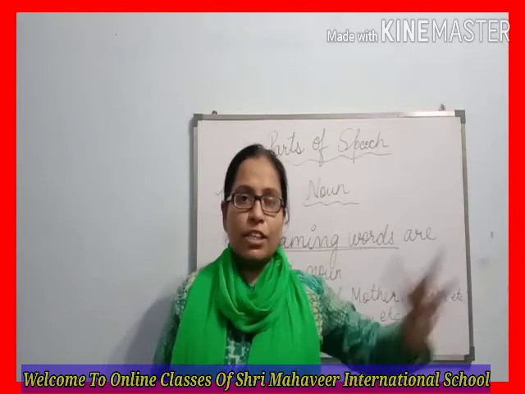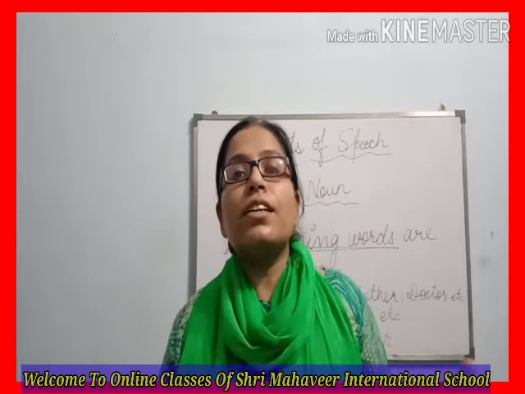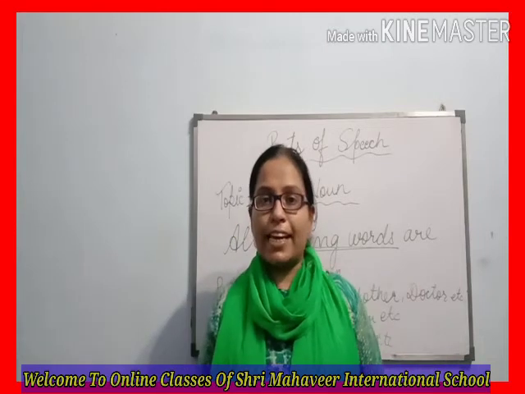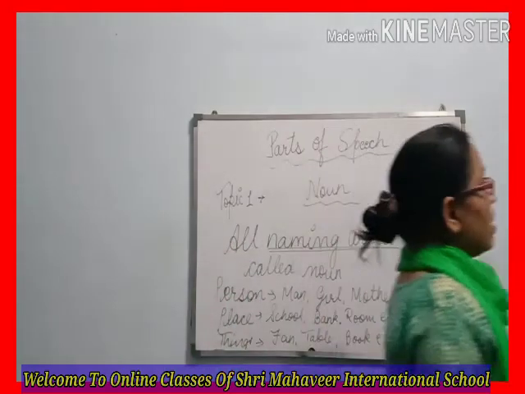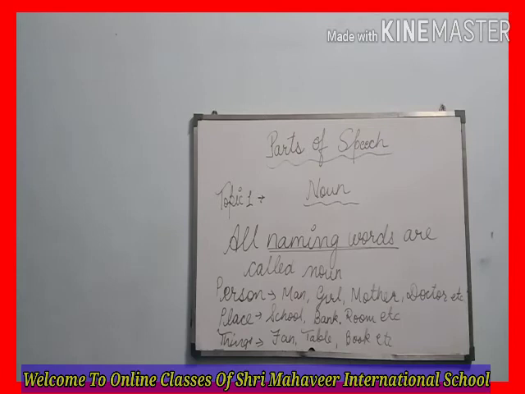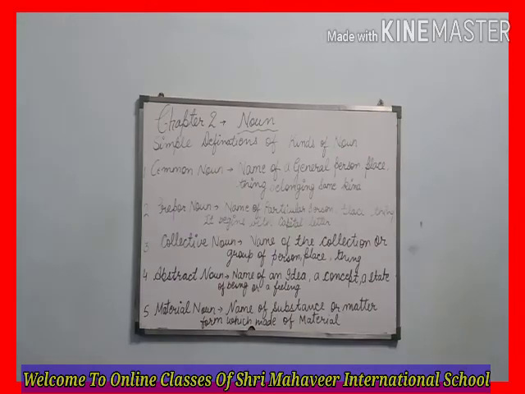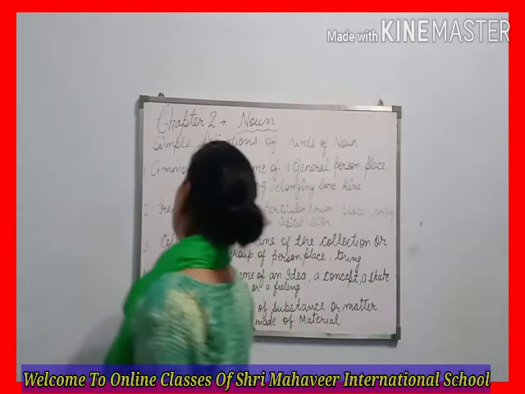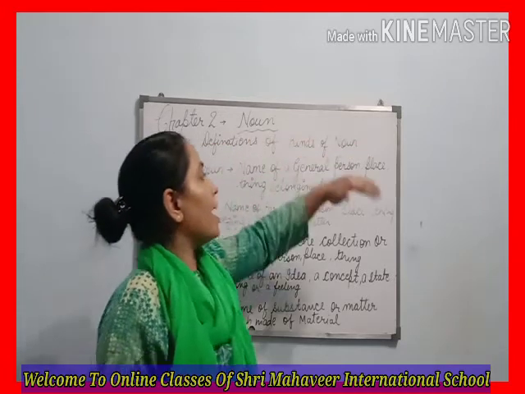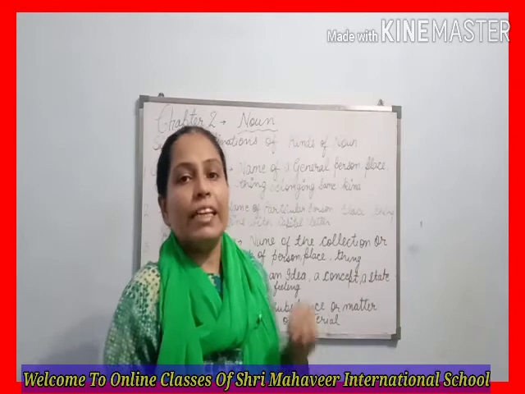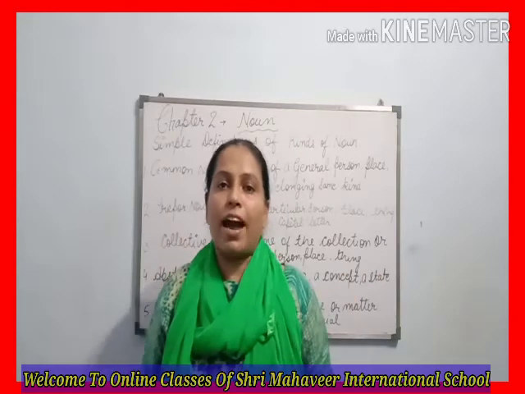In another definition, if someone asks you, a noun is a name of any person, place, thing and animal. So again I am repeating the definition of noun. All naming words are called noun. Students, we will learn about the various kinds and types of noun. As you can see on the board, I have written here a simple definition of kinds of noun. In this way you can easily understand the various kinds of noun.